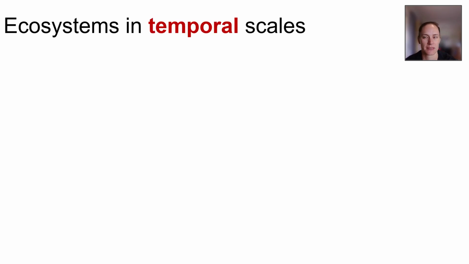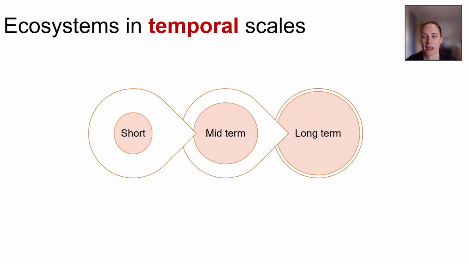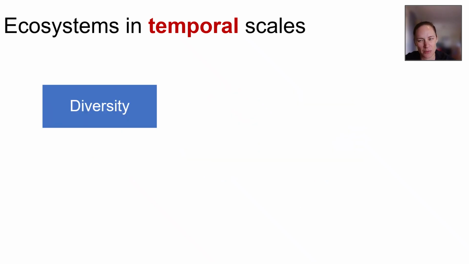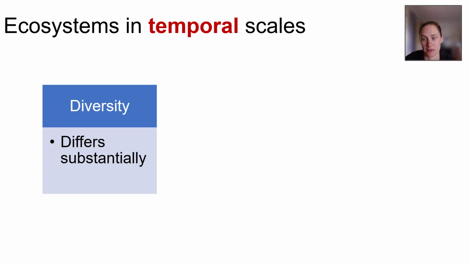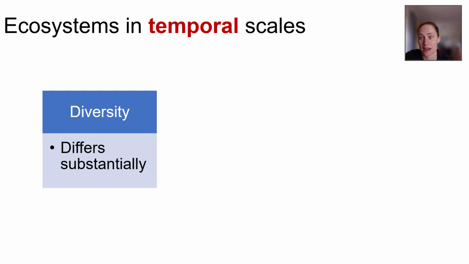If we look at ecosystems through a lens of a temporal scale, we're talking about change over time. So similarly to our spatial scale, our temporal scales range from small to large, in this case short to long term. So we're talking days, it might be seasonal, or it might be years, decades and centuries. And at a temporal level, biodiversity still is going to differ quite substantially. If we consider when in the day we sample, we have to consider the ebb and flow of things as population numbers change. Some species will die out over time, others will fill in their niche, others will migrate if changes occur in their old habitat.